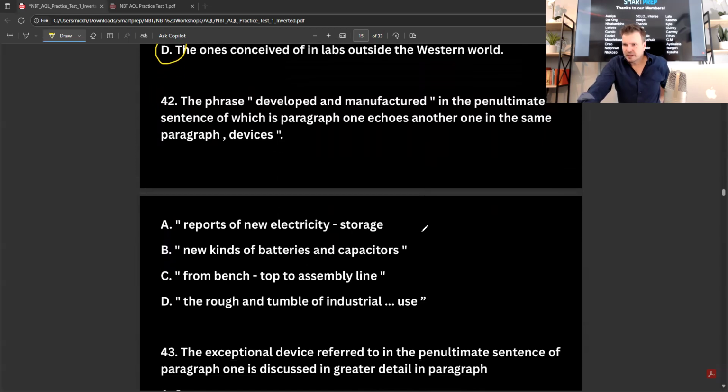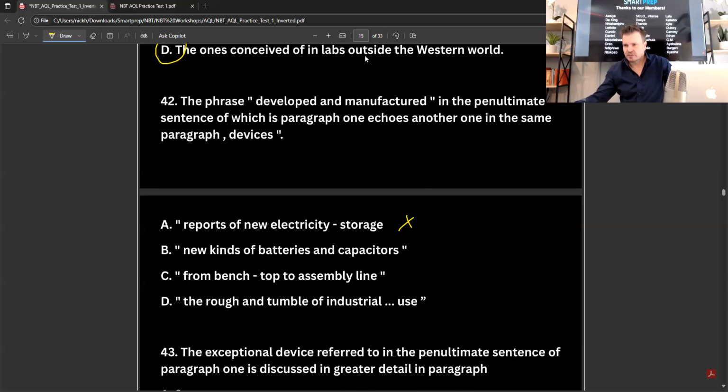Okay. Developed and manufactured. So it's developed and manufactured, which is not going to be reports of new electricity storage. So it's not that. New kinds of batteries, no. From benchtop to assembly line, developed and manufactured, from benchtop to assembly line. Yeah. Okay. So developed and manufactured.